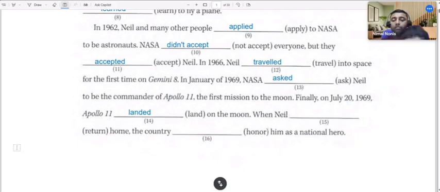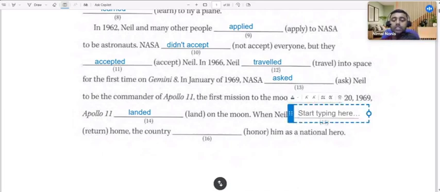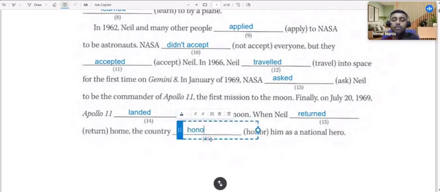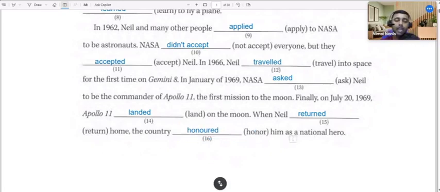When Neil, within brackets they have given the word return, so we have to write returned. When Neil returned home, the country, so within brackets they have given the word honor. The past form of the word honor is honored. The country honored him as a national hero.